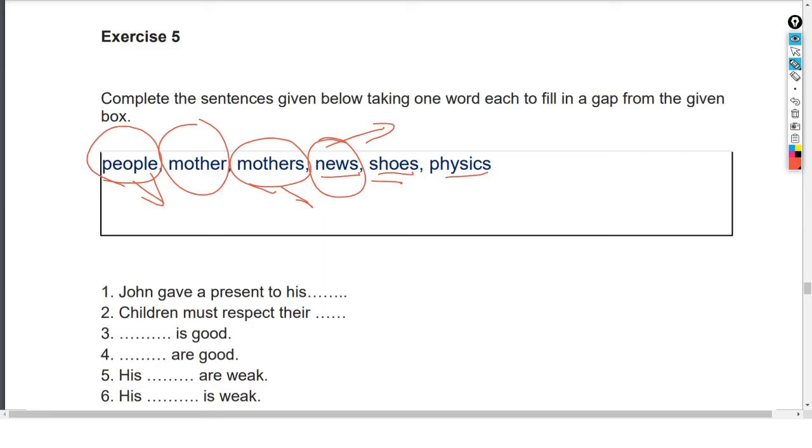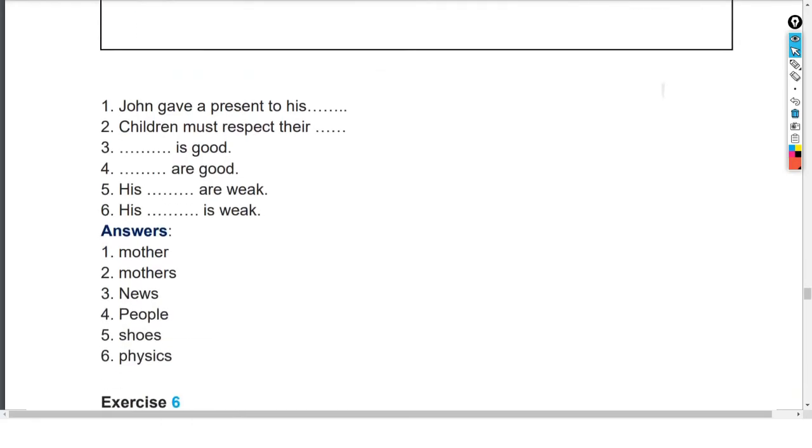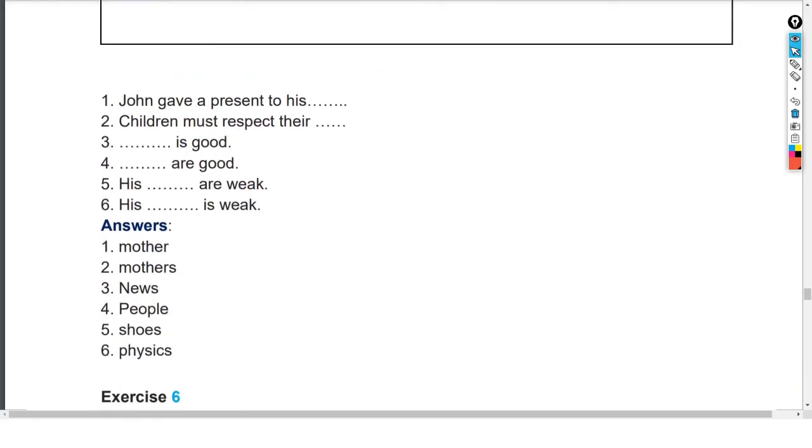अभी देखते हैं हमारा exercise. Let us go for the exercise. John gave a present to his dash one. Children must respect their dash. Dash is good. Number 4, dash are good.